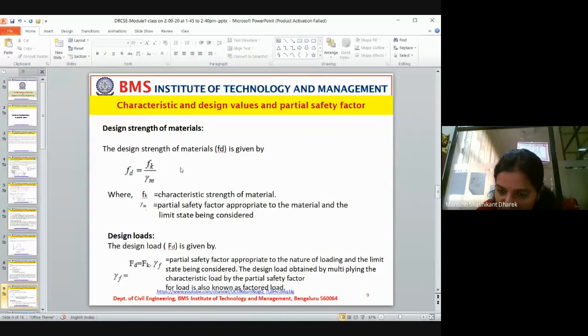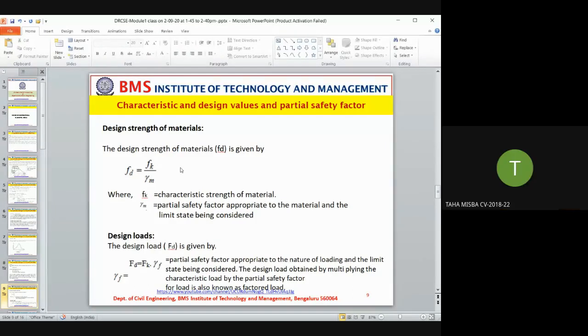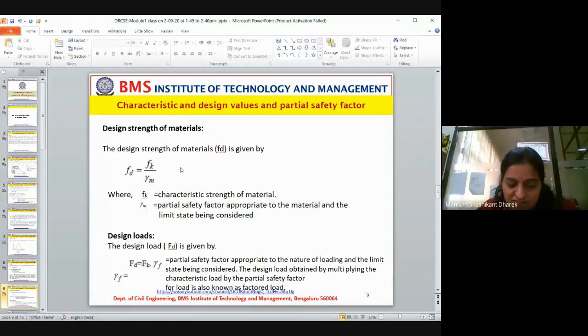Same, 5 divided by 1.5, you do? Five divided by 1.5 is 3.33. Now you write down both the values.